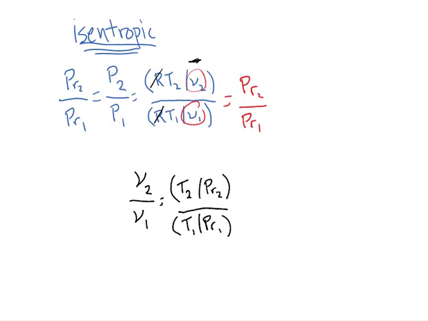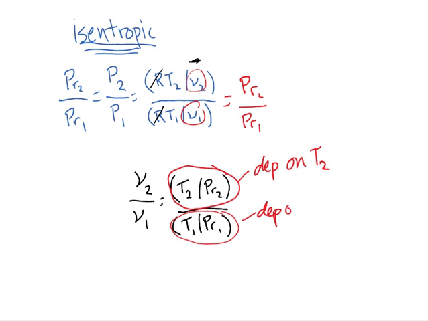Now, one thing I want you to notice here is that this top is temperature 2, which is obviously dependent on temperature 2, and PR2, which is also dependent on temperature 2. So this entire numerator depends on temperature 2, and this entire denominator depends on temperature 1.